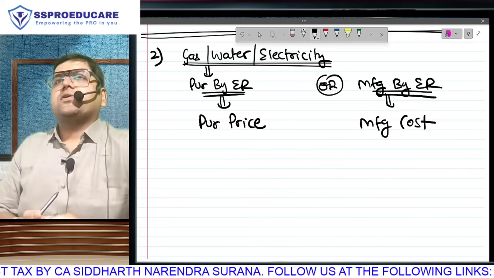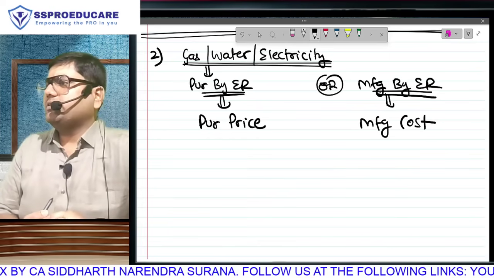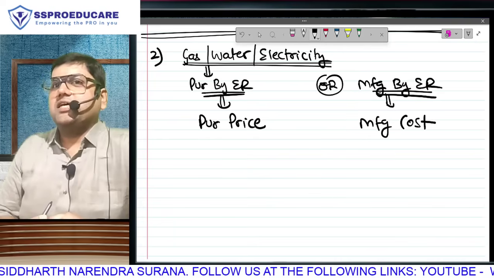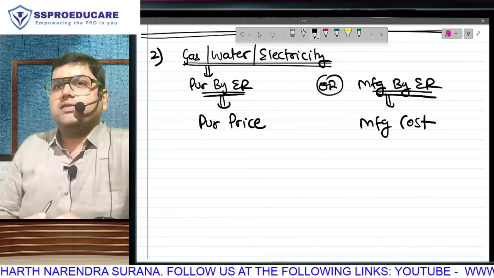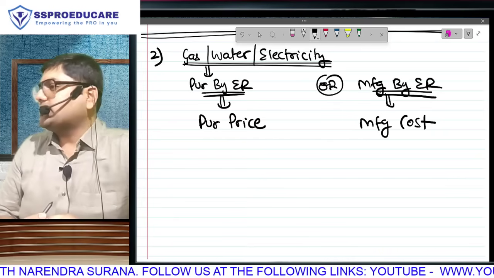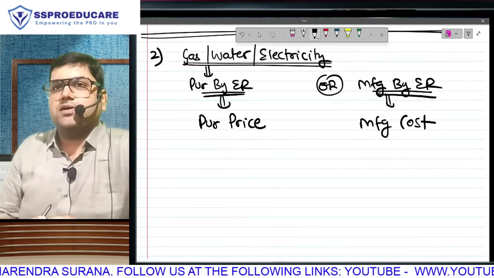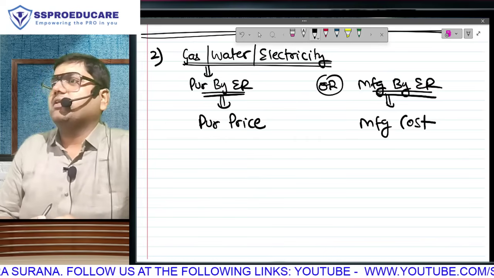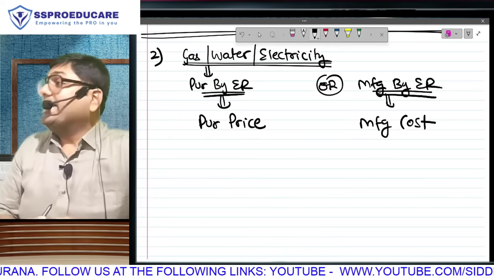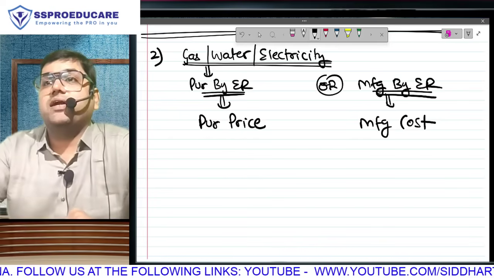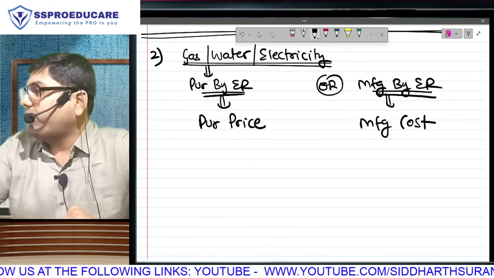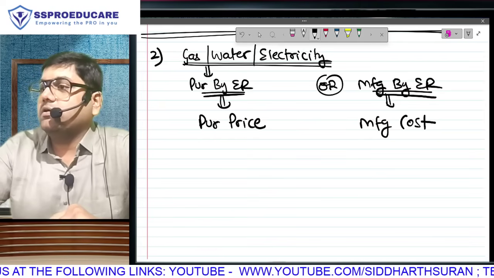What is the per unit cost? You studied a chapter called cost sheet. Direct material, direct labor, direct expense is prime cost. Add factory overheads, you will get factory cost. Adjust WIP stock, you will get cost of production. Adjust admin overheads and finished goods stock, you will get cost of goods sold. Adjust selling and distribution overheads, you will get cost of sales, which is the total cost, and add profit margin in this, so you will get your selling price.